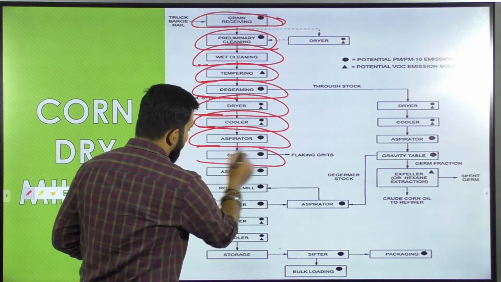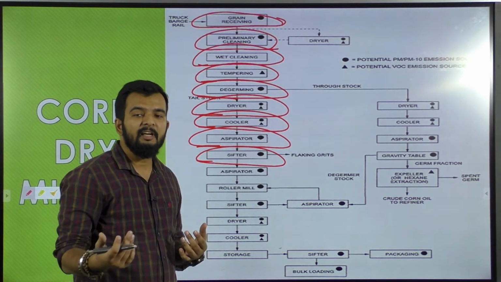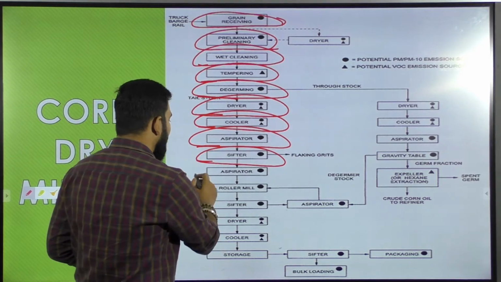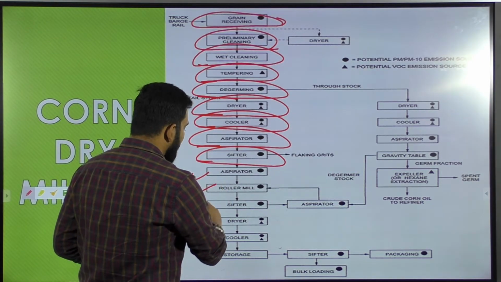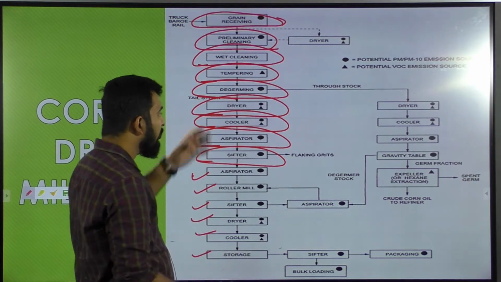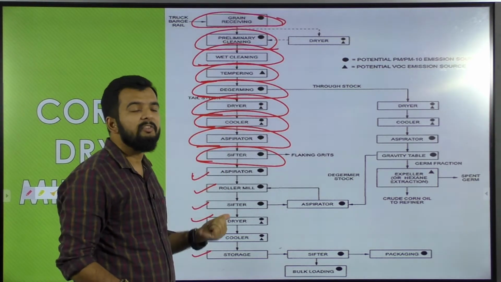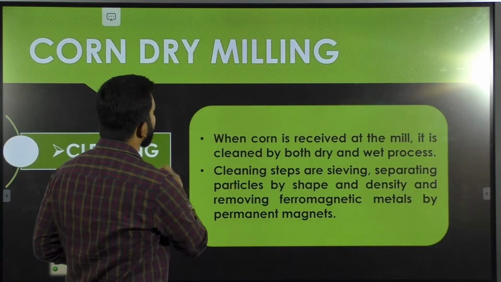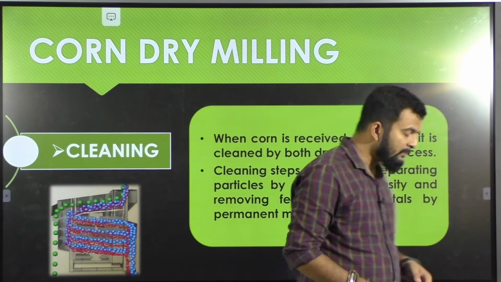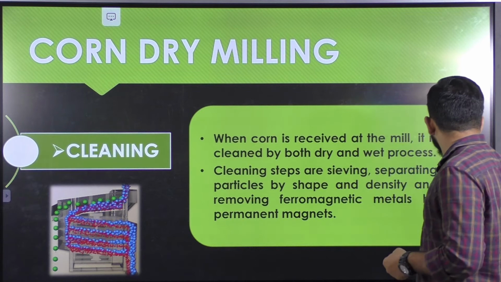Then comes the sifter. In sifting, particle size separation takes place based on the size of the particle. Then the aspirator again, then we have the roller mill, sifter, again the dryer and cooling chamber, then storage. Okay, so we will now study in detail all those steps which we discussed in the previous slide. First is cleaning. What happens in cleaning is, when corn is received at the mill, it is cleaned by both dry and wet cleaning.